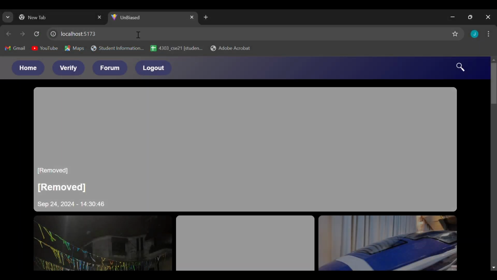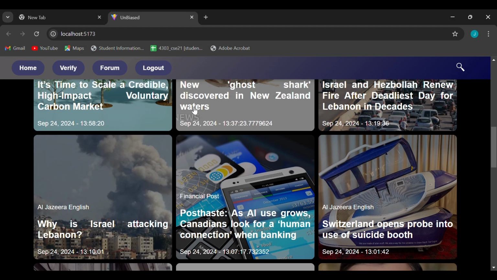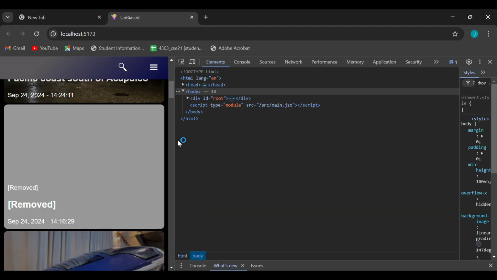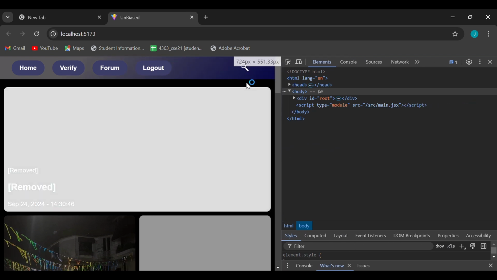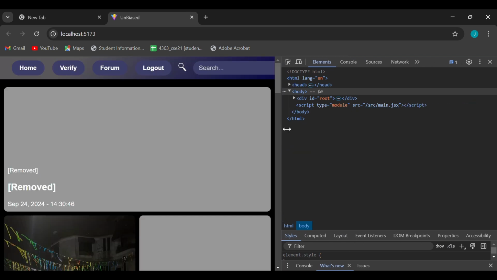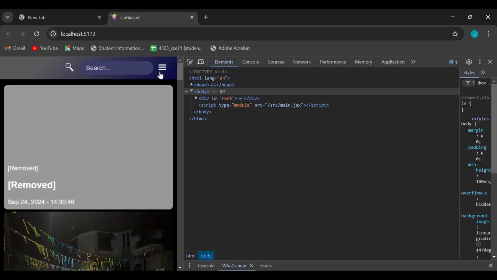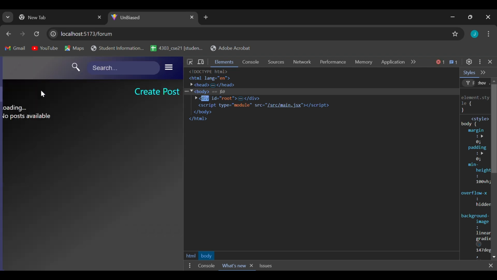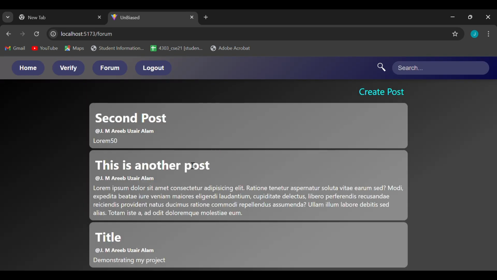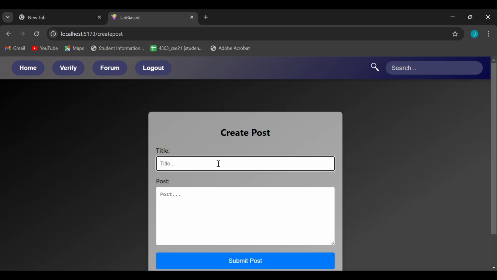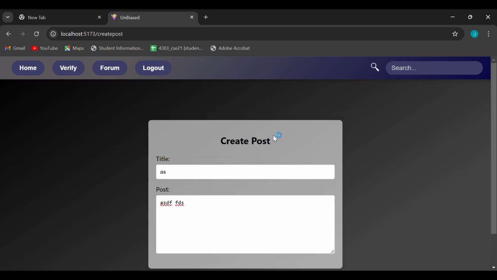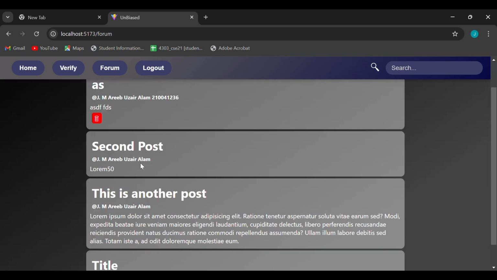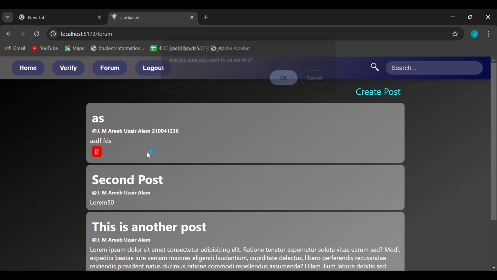So here we are at localhost 5173. I would like to show that the website is responsive. It adapts to different screen sizes. We can see that. I would also like to show that the posts which are deleted will ask the user for confirmation before deleting, which I think was a nice addition to our project.